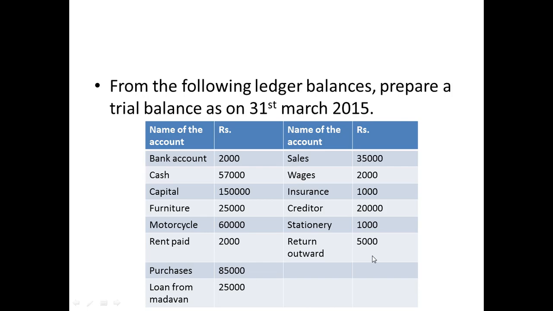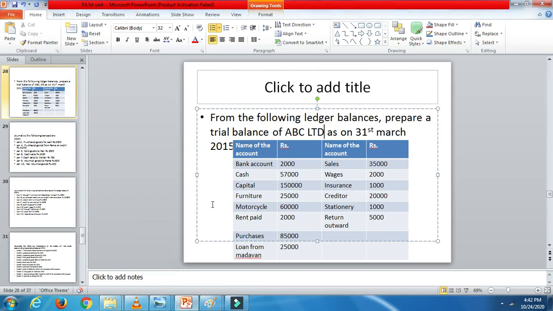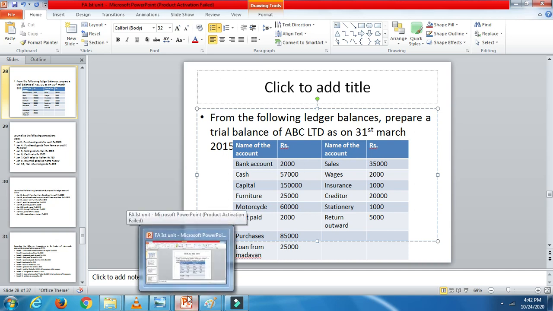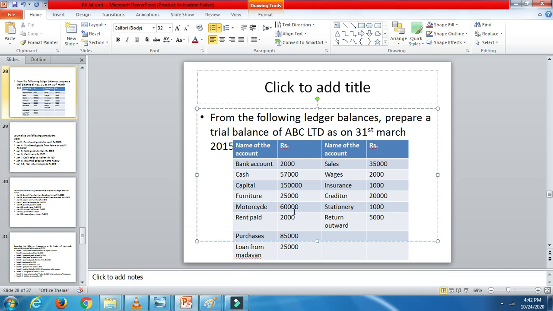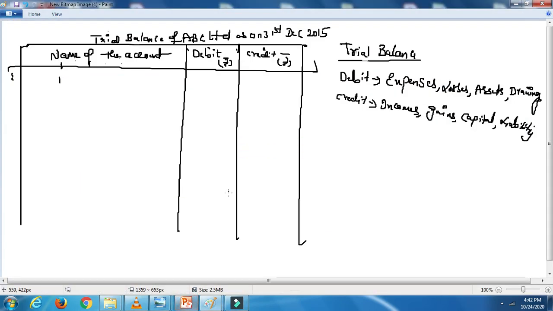So let's do this problem. Let's check out the question. We'll do it simultaneously over here. Trial balance of ABC Limited as on 31st December 2015. Name of the account, debit amount, credit amount. Okay, so let's take the question. We are going to write all those things. Bank account 2000. Bank is an asset, so when I say asset, it will come on the debit side. I told you all the items which will come on the asset or liability side. Here, bank account, let's write down the very first thing.